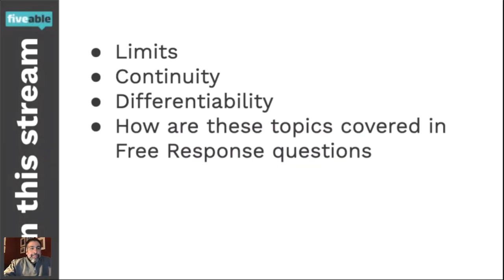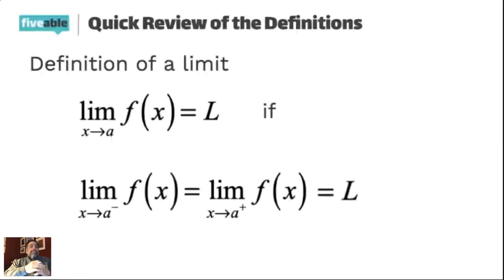Limits, we're going to start with. First, a really quick review of limits. The formal definition of a limit that we use in AP Calculus is: the limit of the function as x approaches a is equal to L. That basically means we get a real number output as long as we can approach from the left and the right, and those two limits agree, okay?